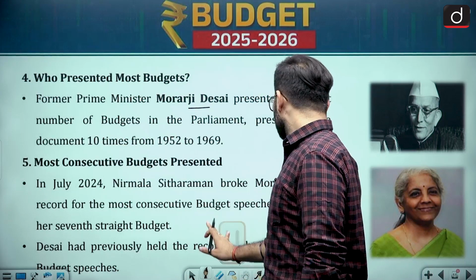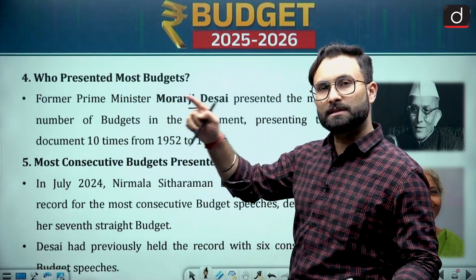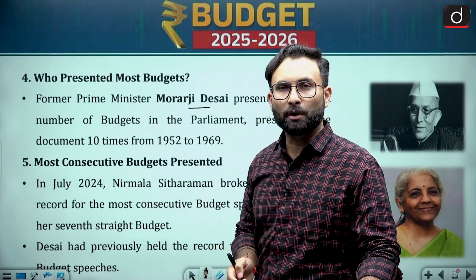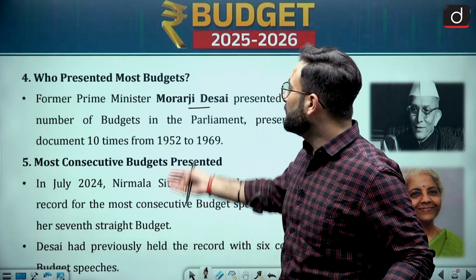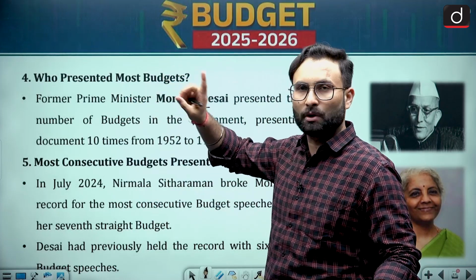Now you will be wondering, I told you that the finance minister presents the budget on behalf of the government of India. Right now, Nirmala Sitharaman presents the budget. Earlier, former Prime Minister Morarji Desai also presented it.